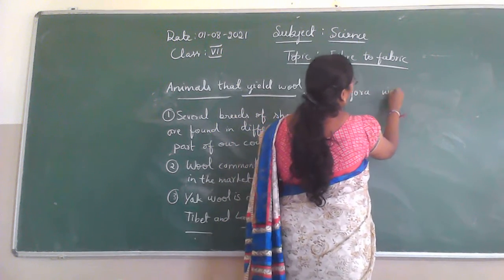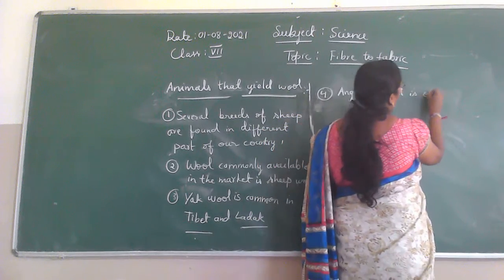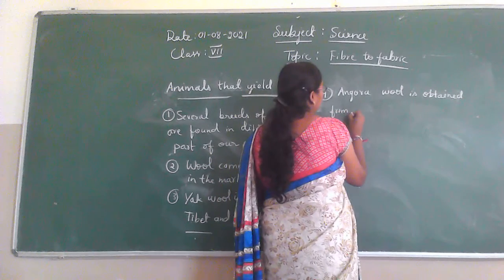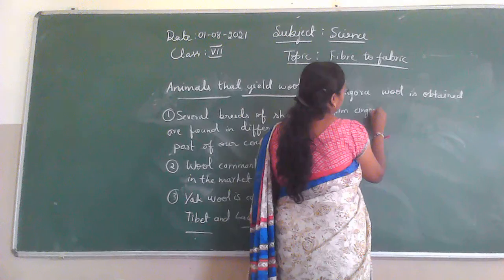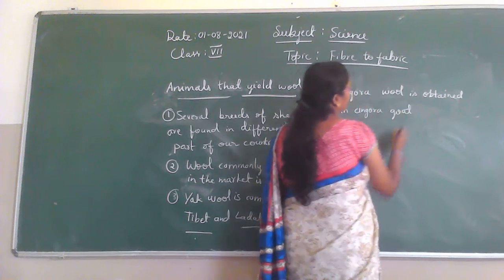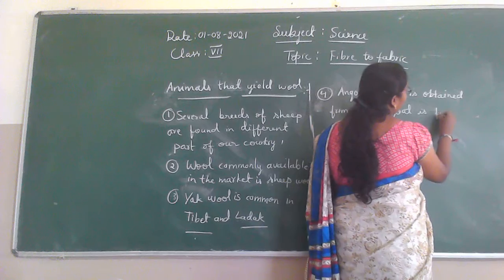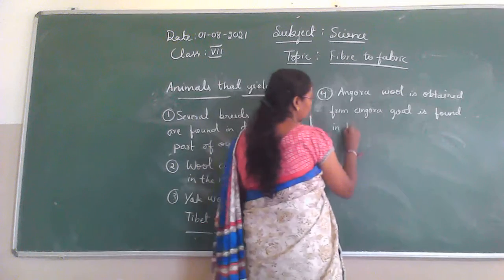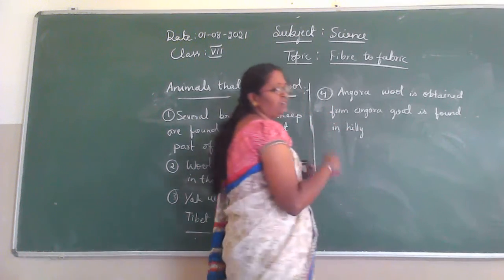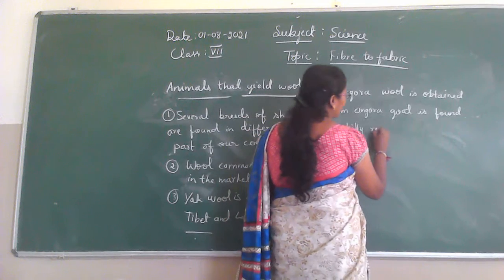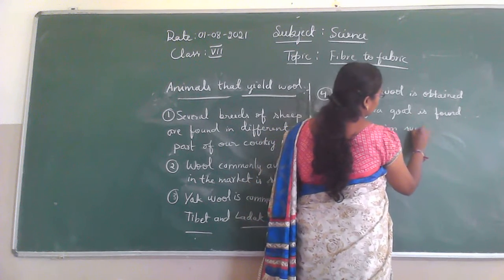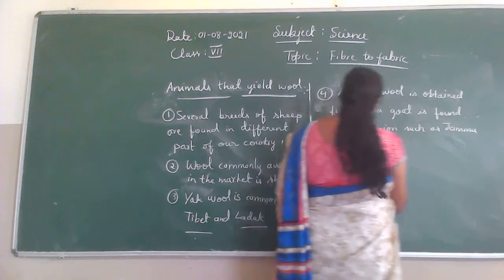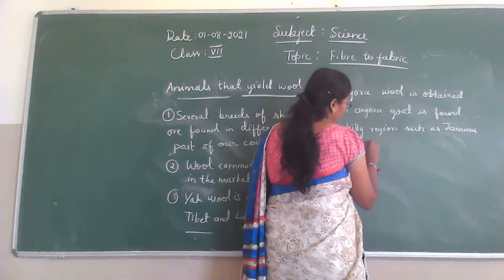Angora wool is obtained from Angora goat. It is found in hilly region. Hilly means tumba betta parvatagaliruva place. Hilly region such as Jammu and Kashmir. Okay.